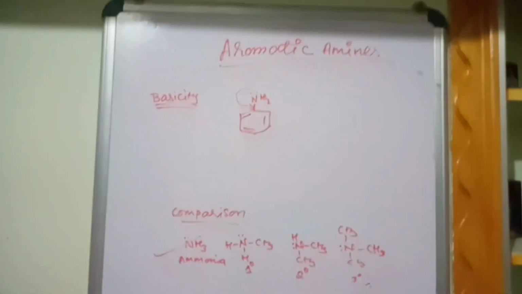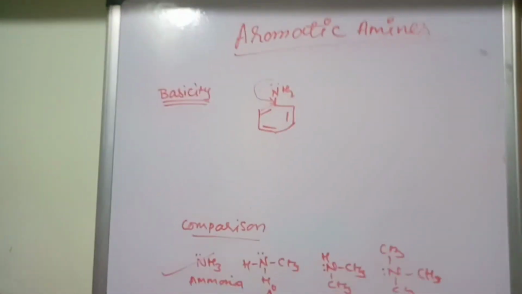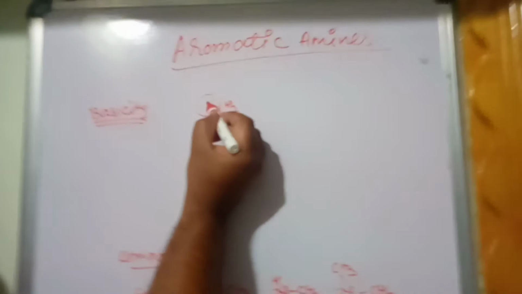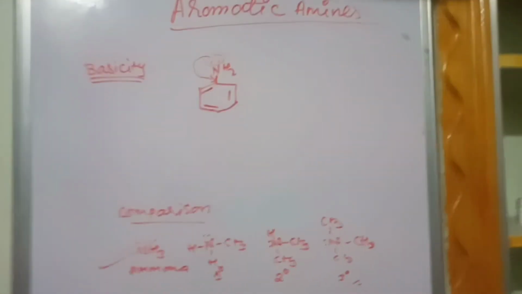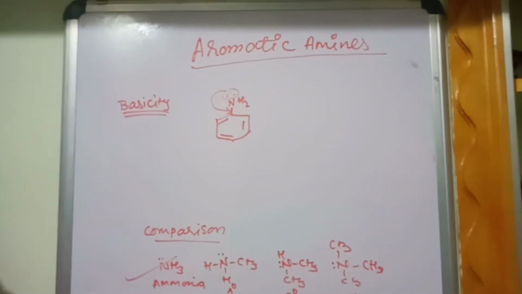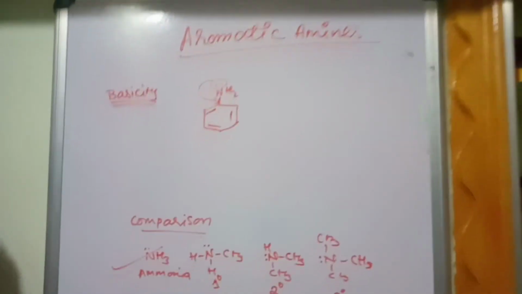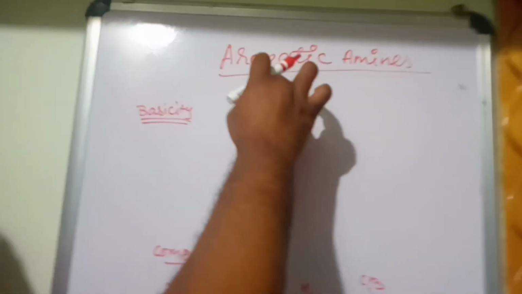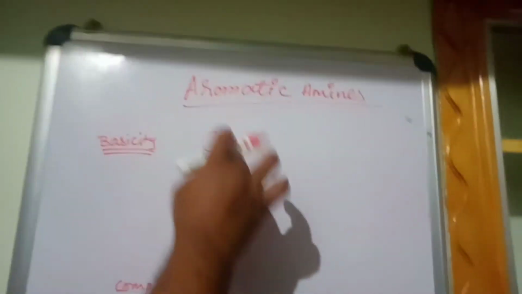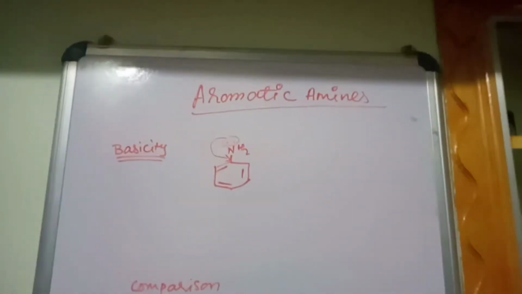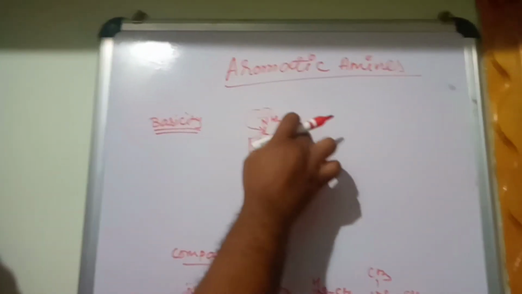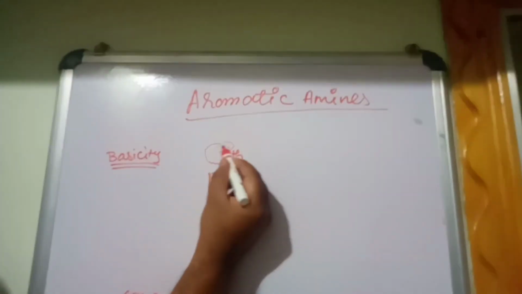Its lone pair is given to the ring, so there is no freely available lone pair, and they are not properly able to donate the pair of electrons. According to the Lewis base theory, a base is a substance which has to donate a pair of electrons, but it is basic in nature.